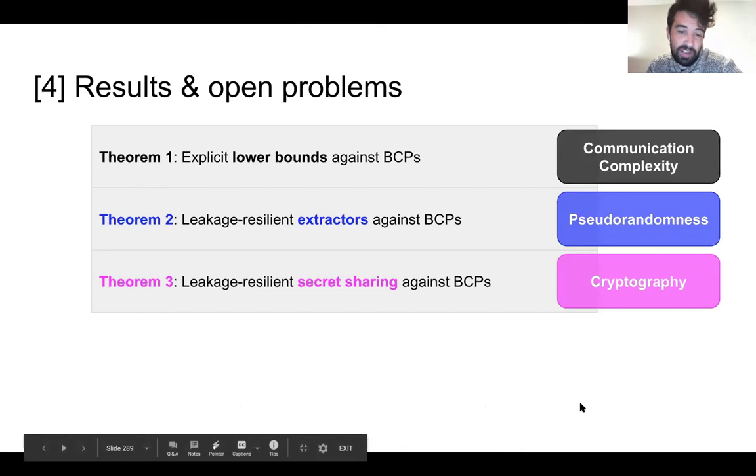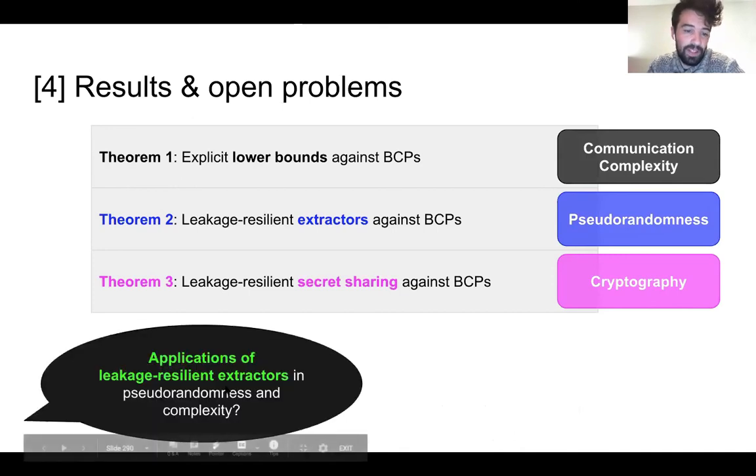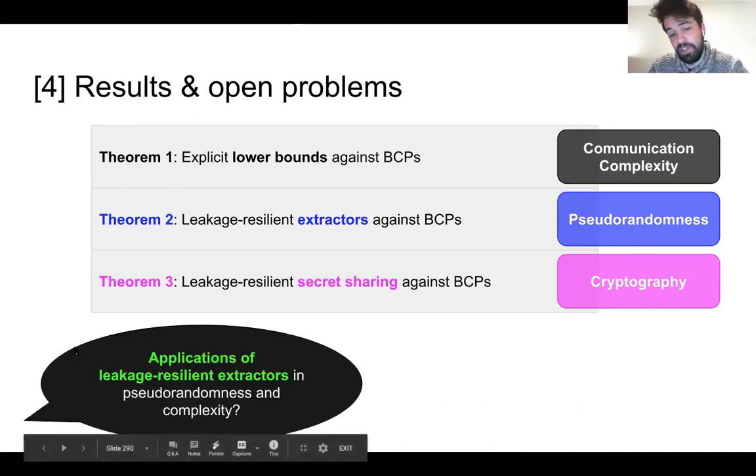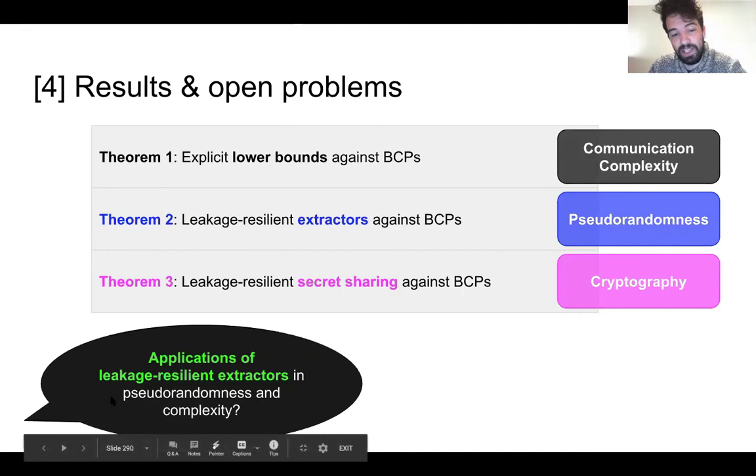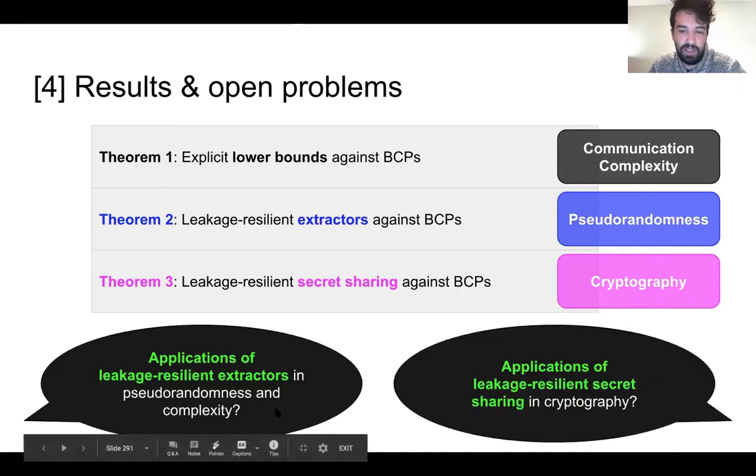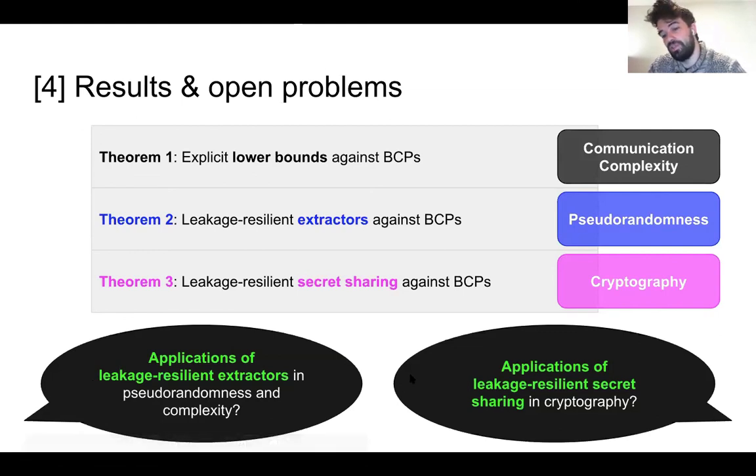And two general interesting questions to pursue might be, are there any natural applications of leakage resilient extractors in pseudo-randomness or complexity? We know that there's already at least one application completely unrelated to what we've discussed in pseudo-randomness. And it'd be interesting to see if there are any applications of leakage resilient secret sharing in cryptography, perhaps in constructing leakage resilient multi-party computation protocols.